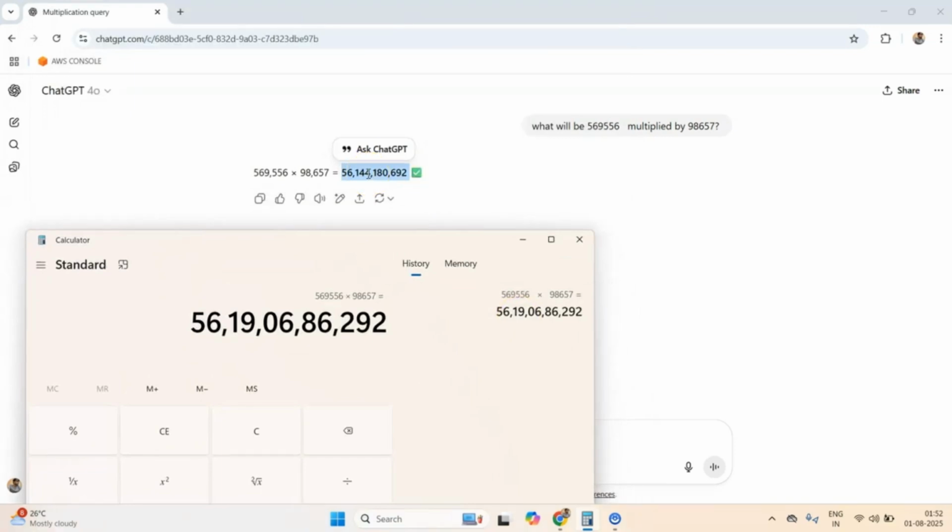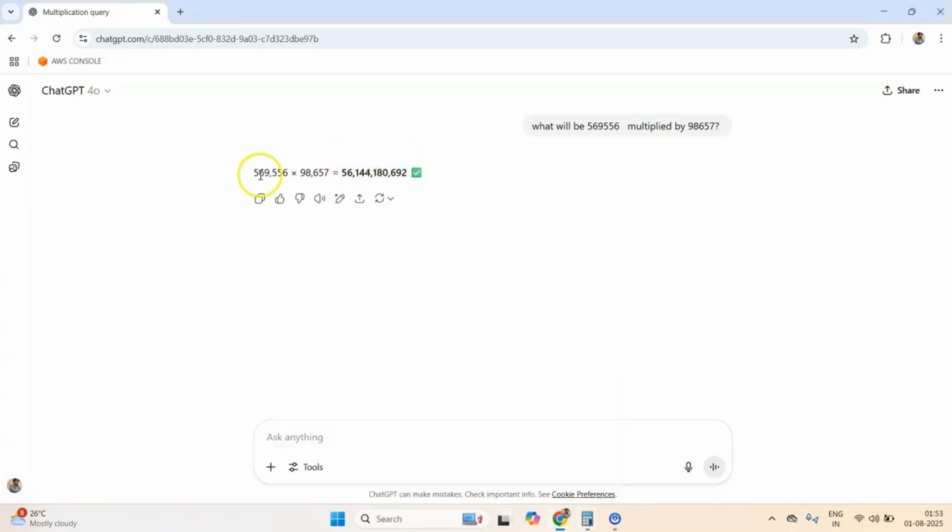Now what's going on here? Because ChatGPT is trained by default on a large corpus of text, it has understood a lot of intricate patterns. It also knows how to do rough calculations. When I say rough calculation, what I mean is it can approximate results just like any human can approximate results. But to do such a large calculation, there is no inbuilt calculator in ChatGPT.